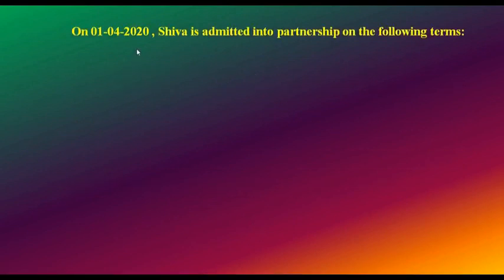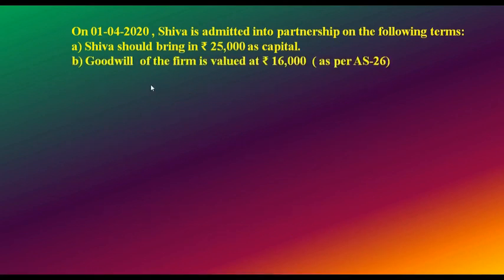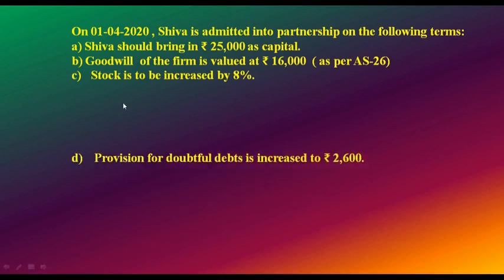On 1/4/2020, Shiva is admitted into partnership on the following terms. Number 1, Shiva should bring in rupees 25,000 as capital. Goodwill of the firm is valued at rupees 16,000 and you have to treat it as per AS 26. Stock is to be increased by 8%.